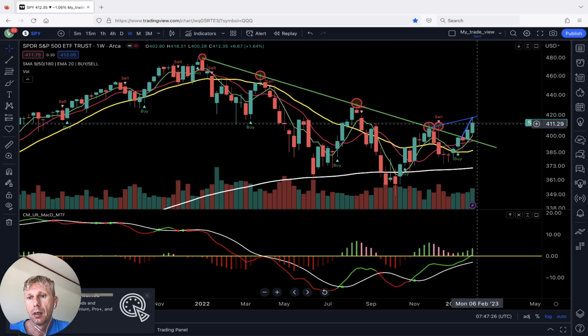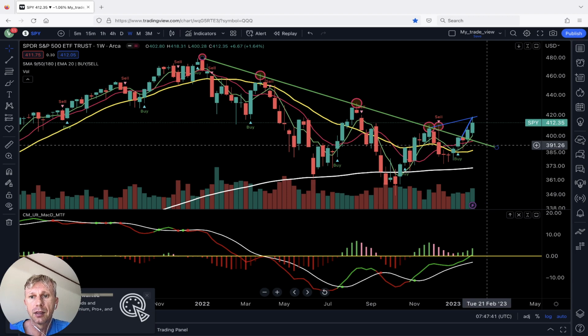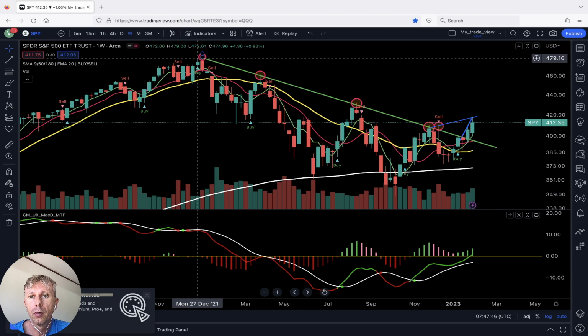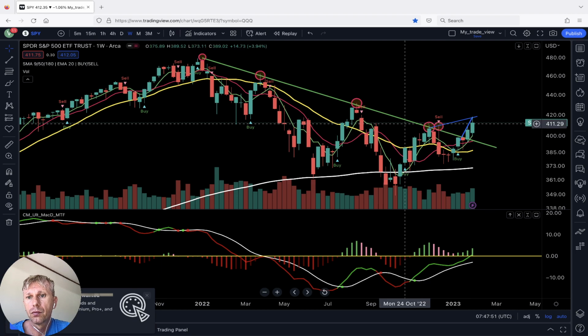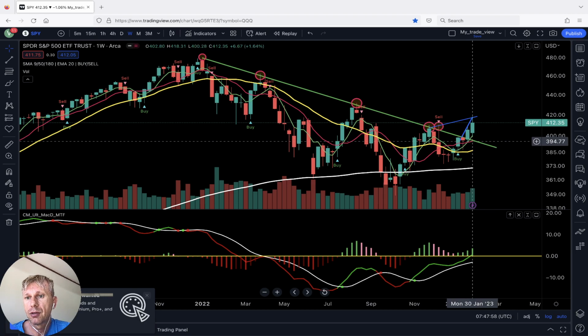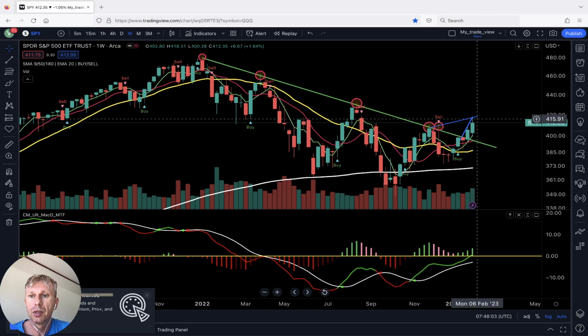Let's talk about the current market status. SPY last bar, weekly time frame. For the last 2 weeks it closed above the green line. It's a major trend line. This is the top of the market in January 2022. From the top we touched this line 5 times, 6 times, and finally for the last 2 weeks we closed above this trend line.